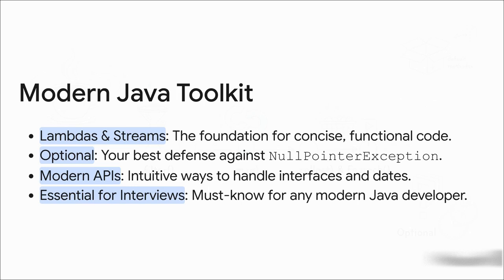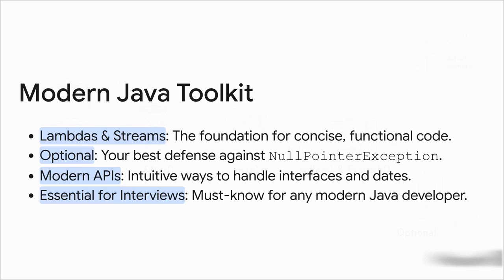These features are your modern Java toolkit. They aren't optional extras. Lambdas and streams are now the standard way to handle data. Optional is your best weapon against nulls. And these things are so foundational, so critical, that you simply cannot walk into a modern Java job interview without knowing them inside and out.